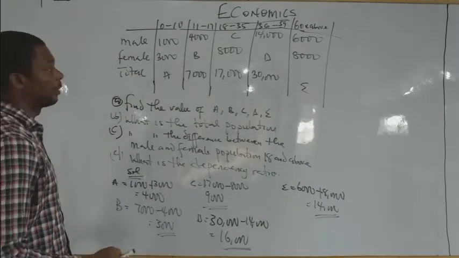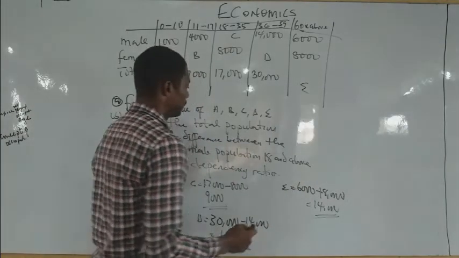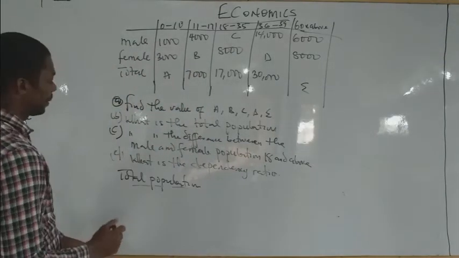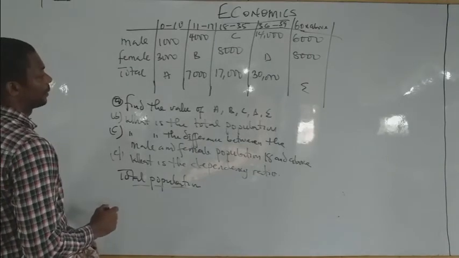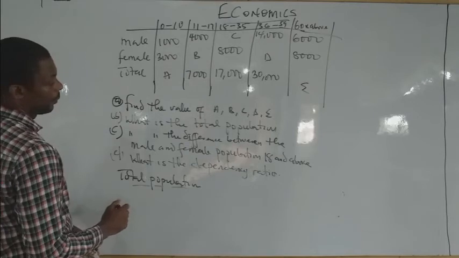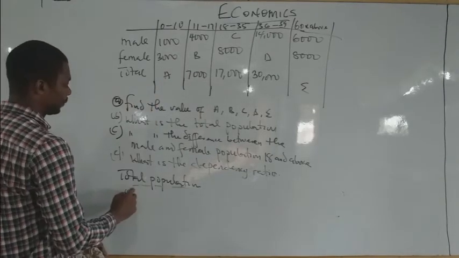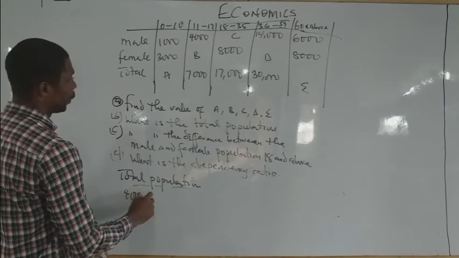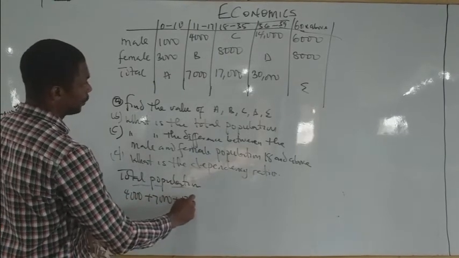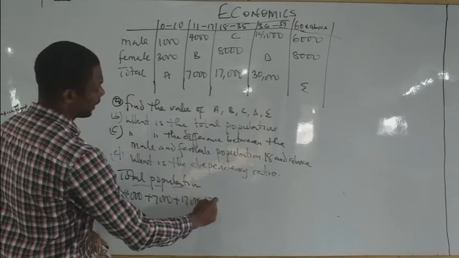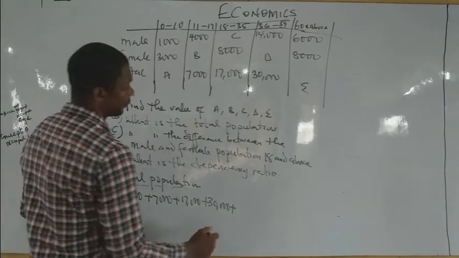We already have the value for A, so the total population, we have this place as 4,000 plus 7,000 plus 17,000 plus 30,000 plus 14,000.